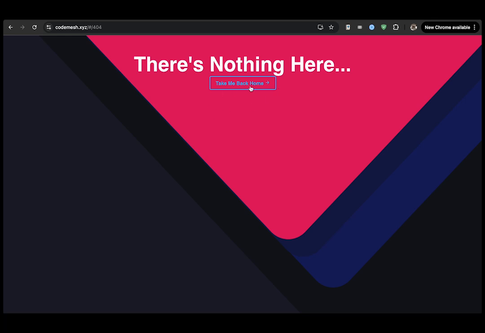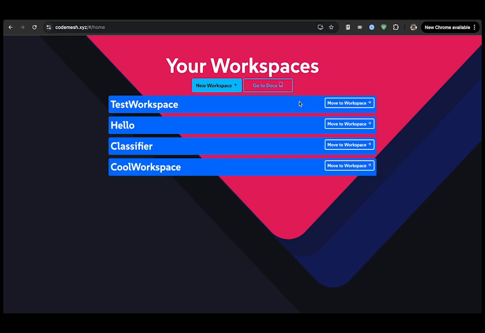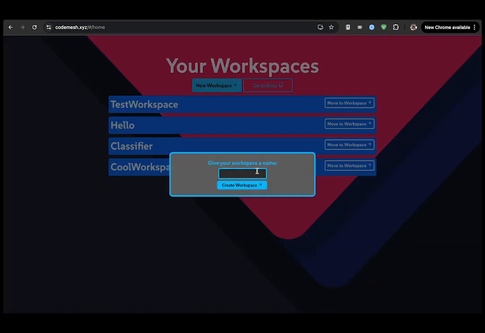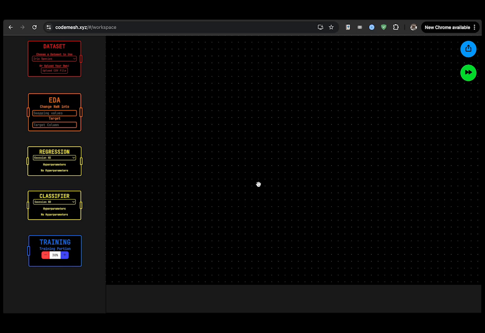So you just kindly click Take Me Back Home, and you'll go back to your workspaces page. Now here you can start a new workspace. You click the first button, you give your workspace a name. Let's say Hello World, and you click Create Workspace, and you'll jump into another platform where you can actually pull your nodes into this area to build your own AI model.